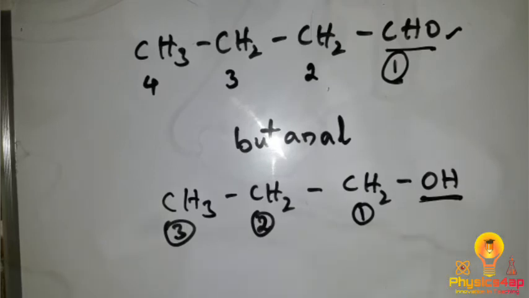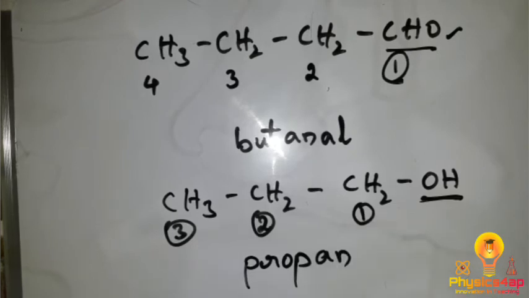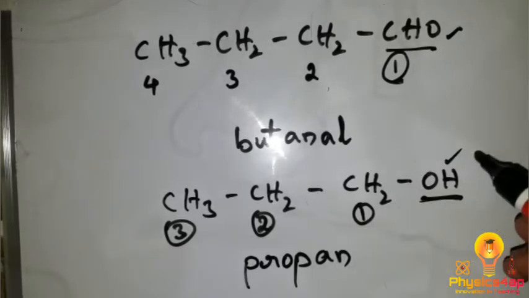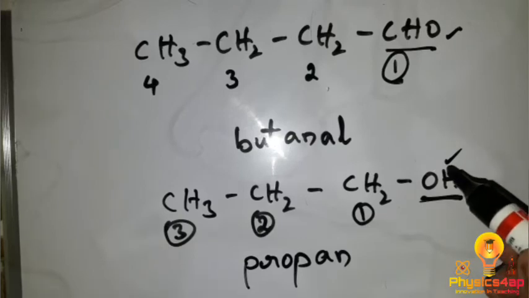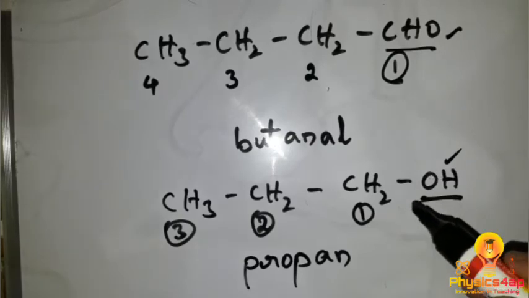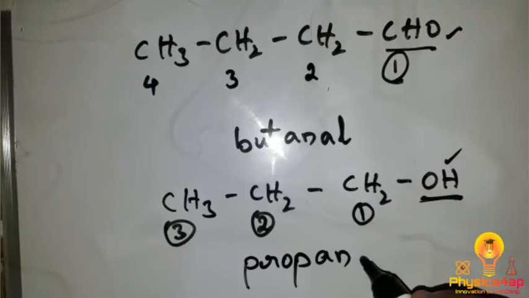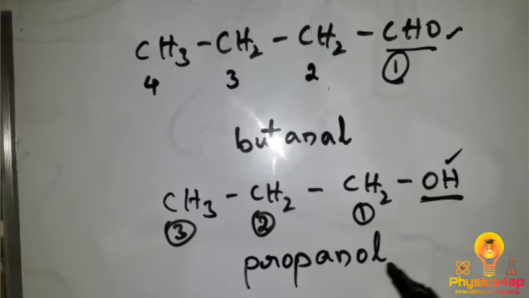So 3 carbons we have here, so we call it prop, and here we have a single bond which is called ane, and the functional group which we have is the alcohol. For alcohol the suffix is ol, so it is called propanol.